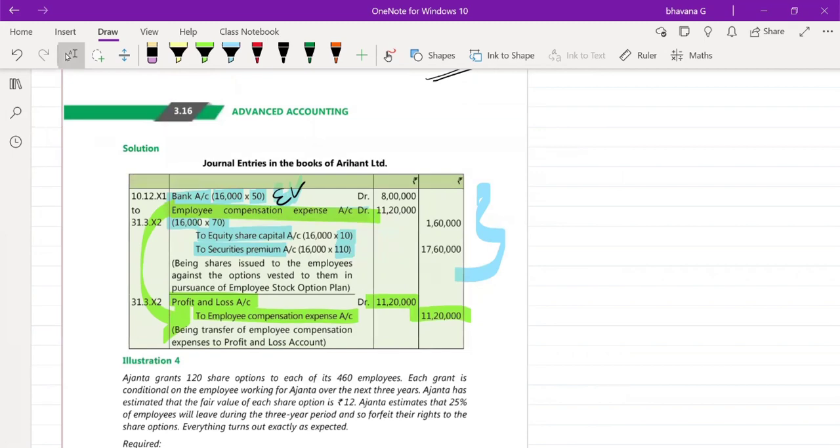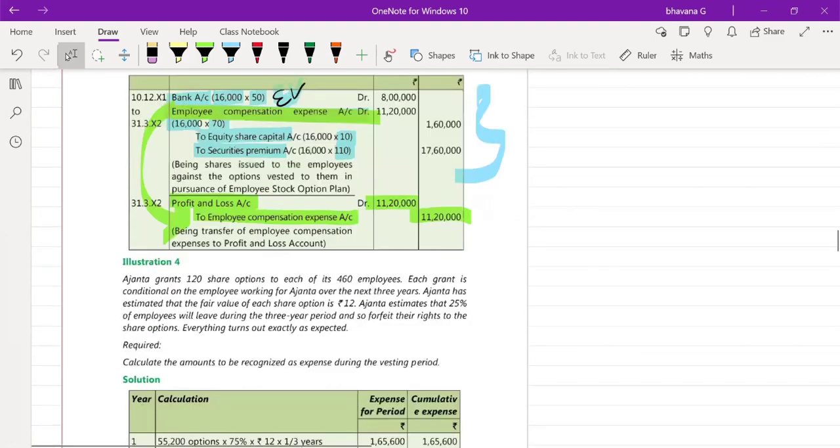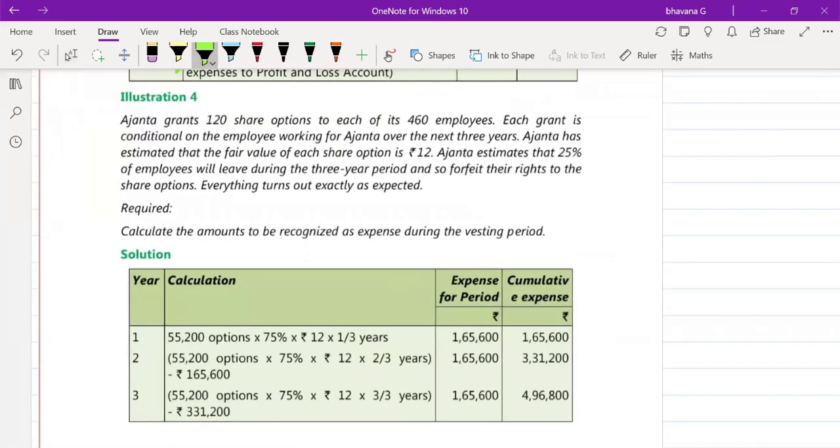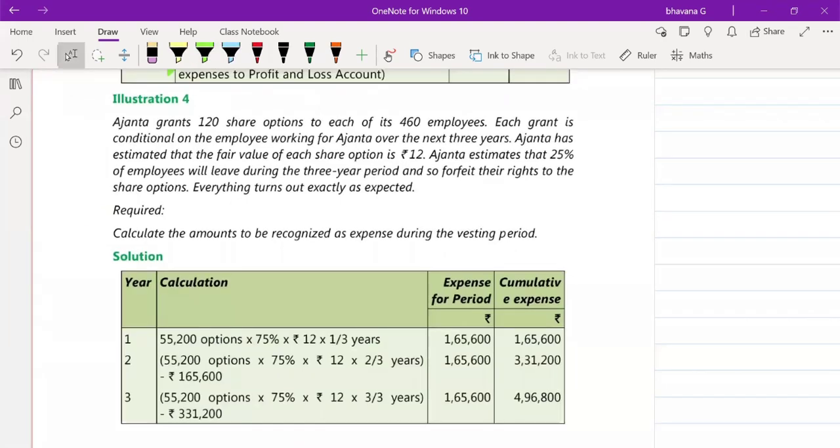I went very quickly through the journal entries. Did you guys understand the journal entry or not? Or should I go a little bit slower, okay? Just let me know if the speed is okay or should I slow down, okay? Just tell me also, understood, okay, right? Okay, perfect.